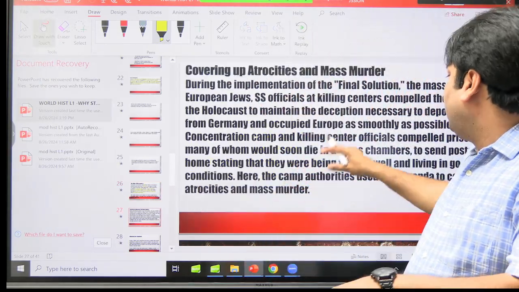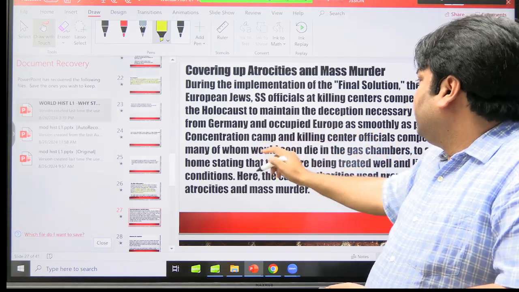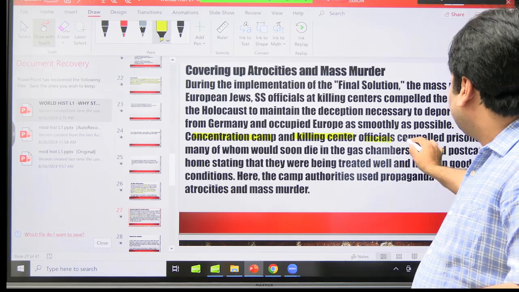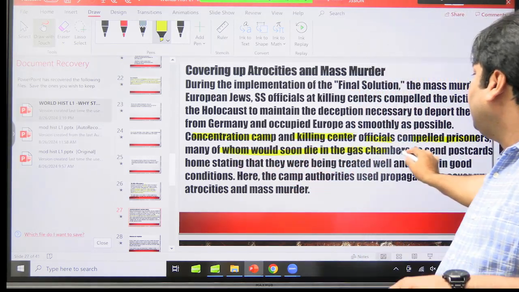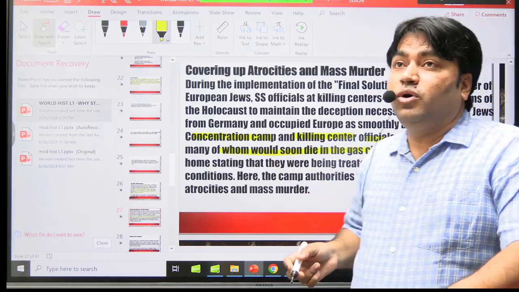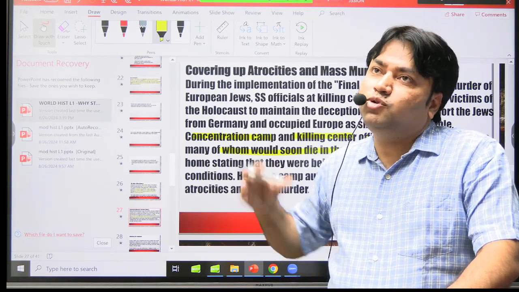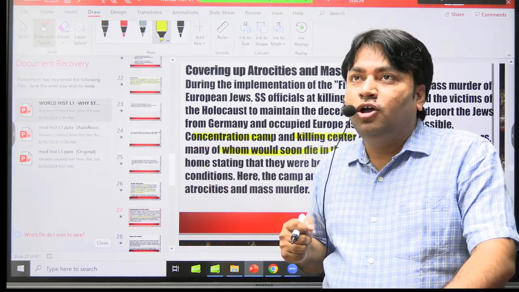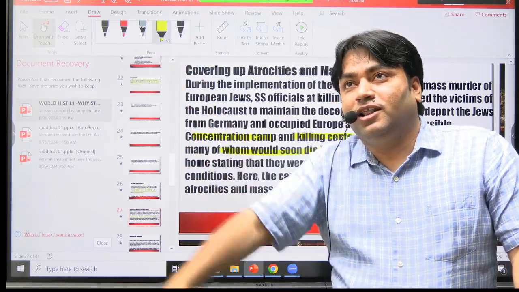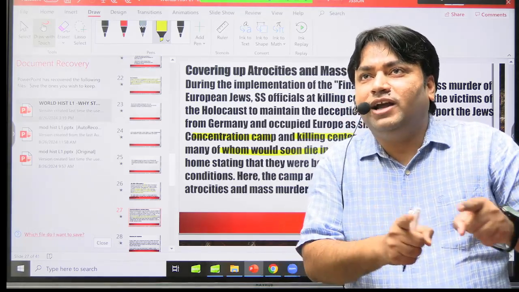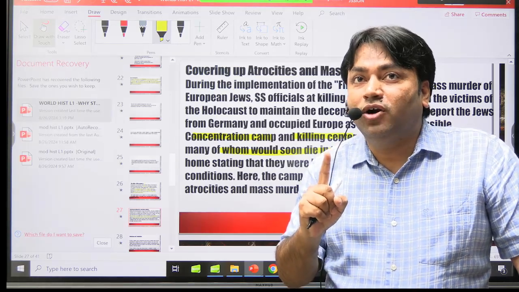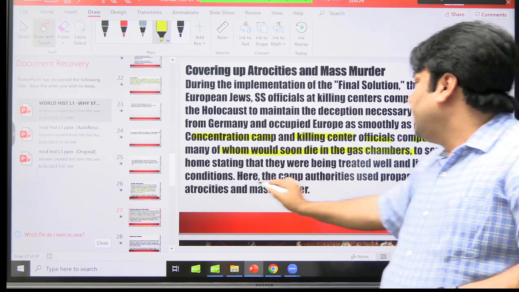Okay, so basically we are not entering into detail. For example, a very good example is given here, that there were concentration camps, there were killing centers, where the German officials compelled prisoners, many of whom would soon die in the gas chambers, to send postcards home stating that they were being treated well and living in good condition. वो जबरदस्ती चिट्ठी लिखवा देते थे कि चिट्ठी लिख दो, हम तुम्हारे घर भेजते रहेंगे 2-4 साल तक, एडवांस में चिट्ठी लिखवा लो कि हाँ हम बहुत मजे में हैं, ठीक है, नई मूवी फ्राइडे को रिलीज हो रही है, हम मूवी देख रहे हैं. और क्या किया? उनको गैस चैम्बर में डाल दिया. और घर पे चिट्ठी भेजते रहे, हाँ भाई तुम्हारे बेटे का अच्छा ट्रीटमेंट चल रहा है. This is what giving false information does. False information दिया ना, okay.